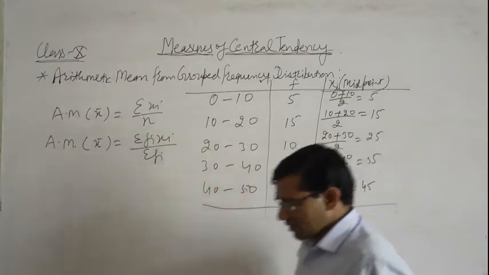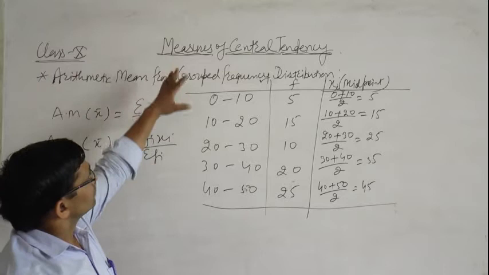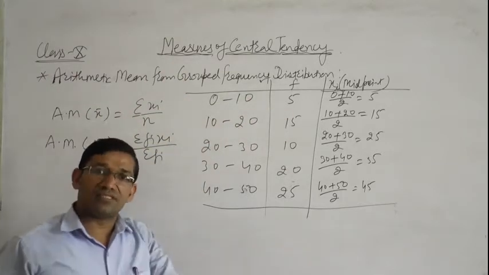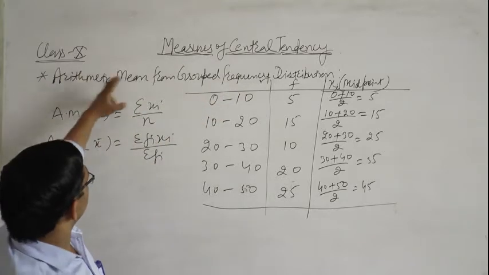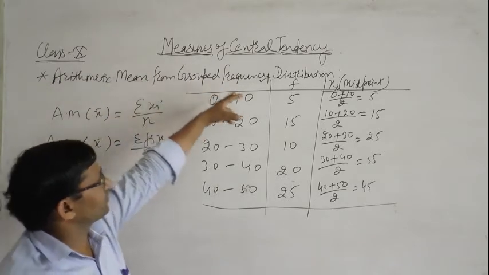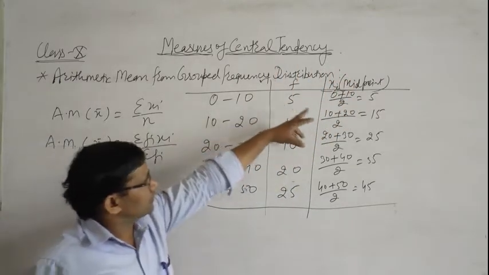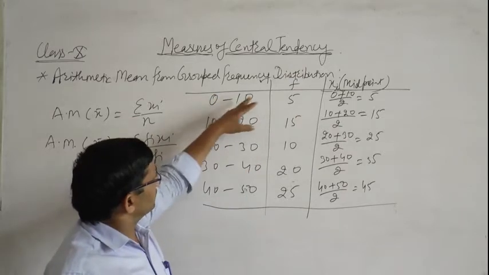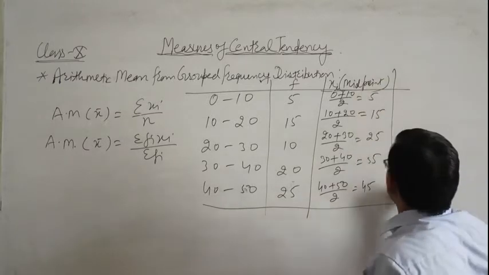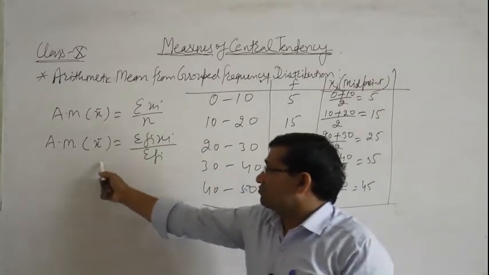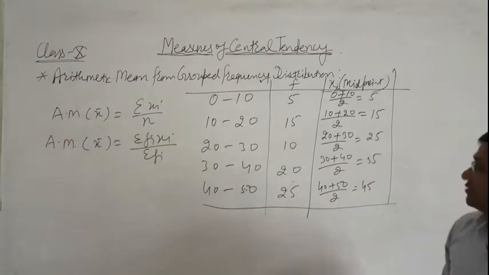Clear? In this method, class intervals and their frequencies are given in the question. For finding arithmetic mean by grouped frequency distribution, first we find xi, which is the lower limit plus upper limit divided by 2. Then we use the same method as when frequency and observations are given.